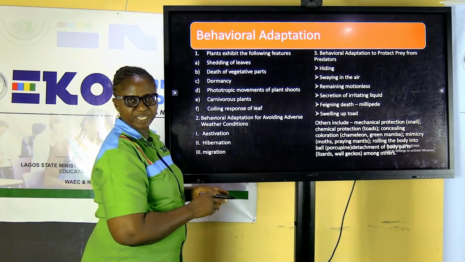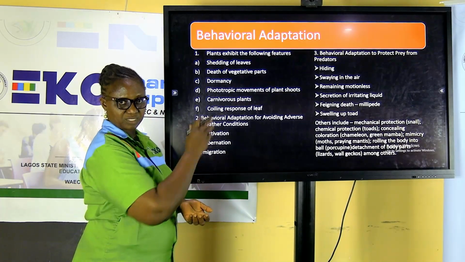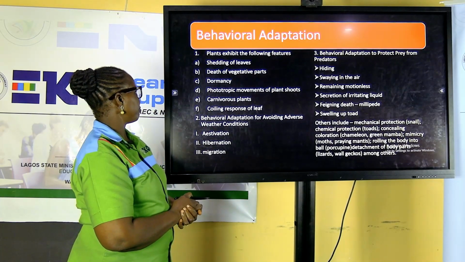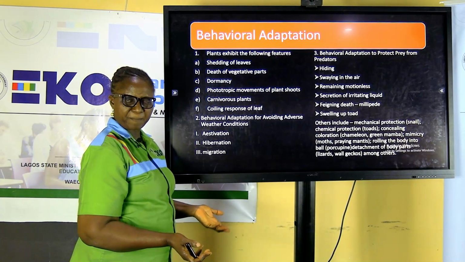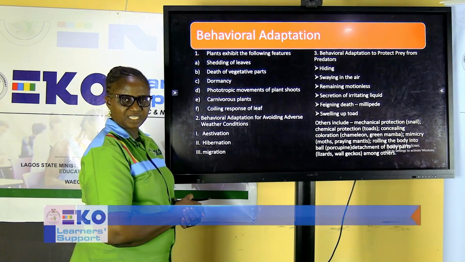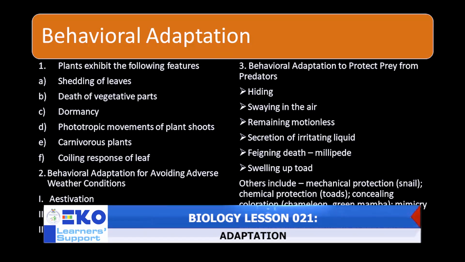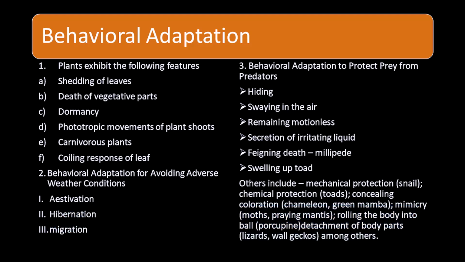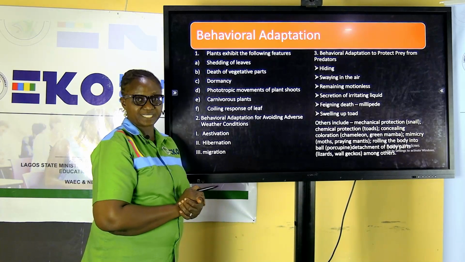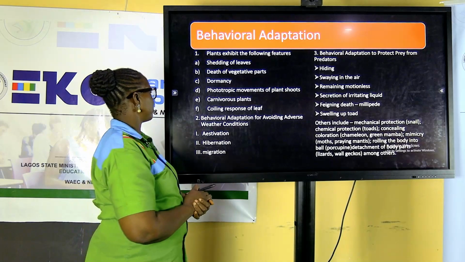Here we have more specific examples of behaviors put up by organisms classified under behavioral adaptation. Plants. Several plants have ways in which they adjust, adapt to prevailing situation. The common ones, shedding of leaves. They do it during the dry season. Death of vegetative parts, that you see as if the plant is dead, bringing up brown color, but it is not really dead. It is an adaptive feature.